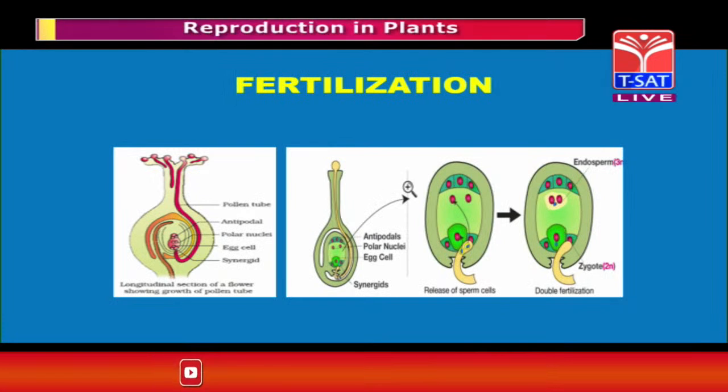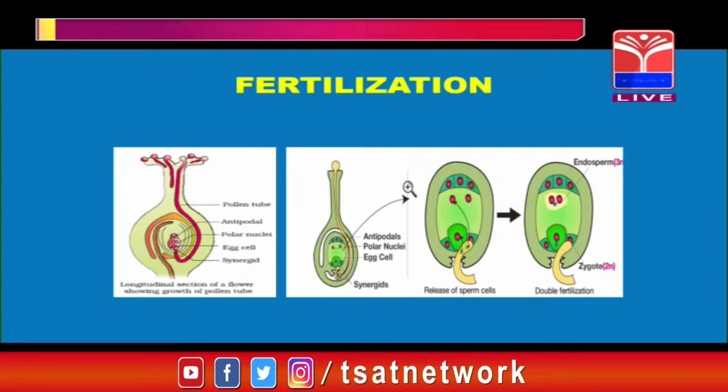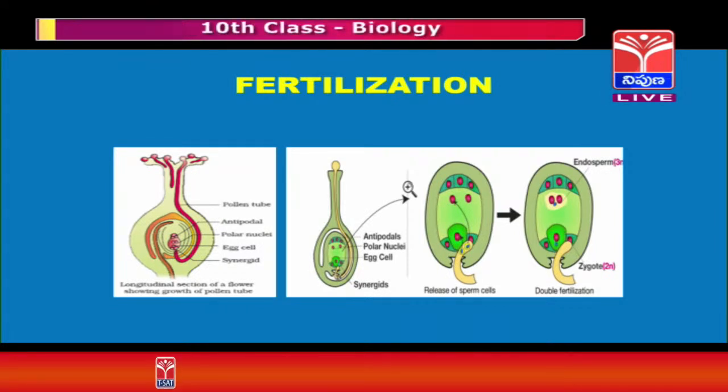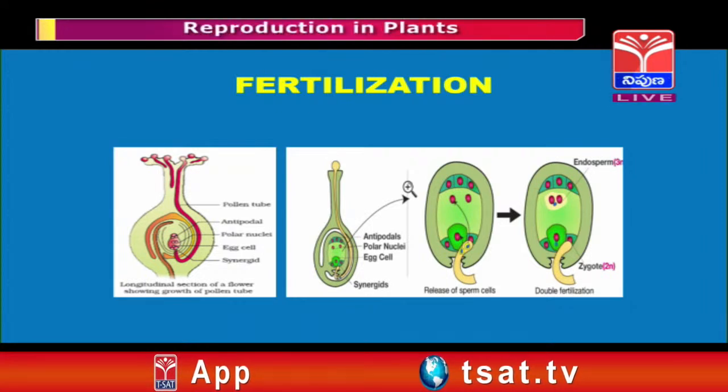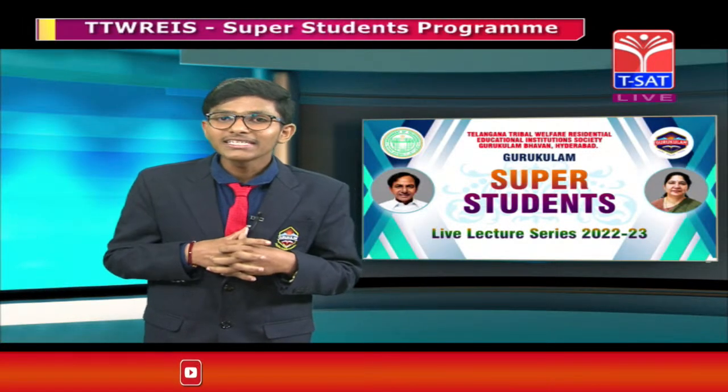This type of fusion of male and female gametes is called fertilization. After fertilization, the zygote will divide several times to form an embryo inside the ovule.